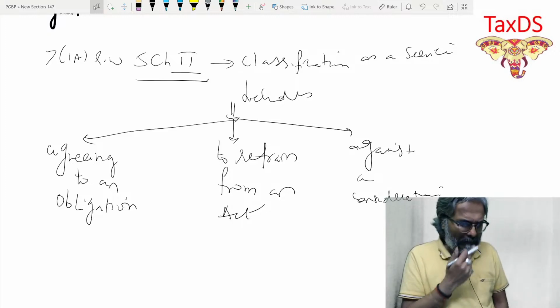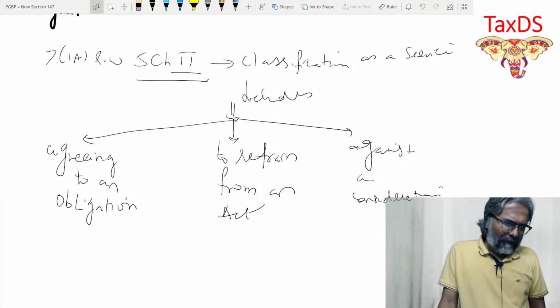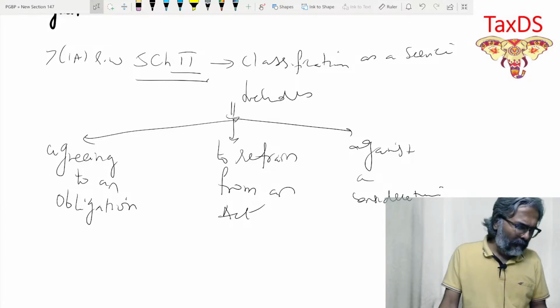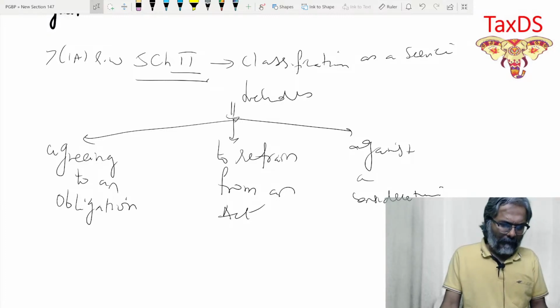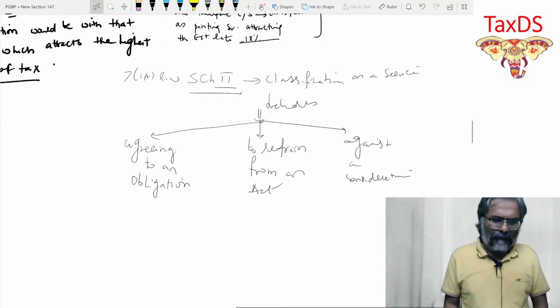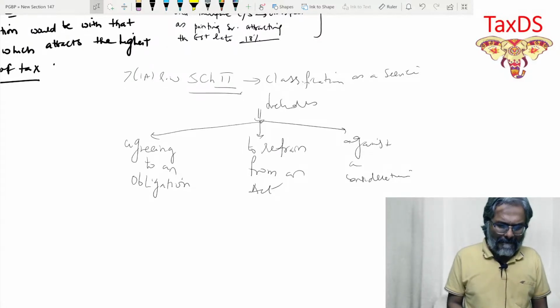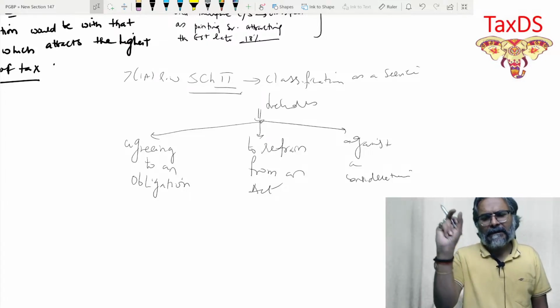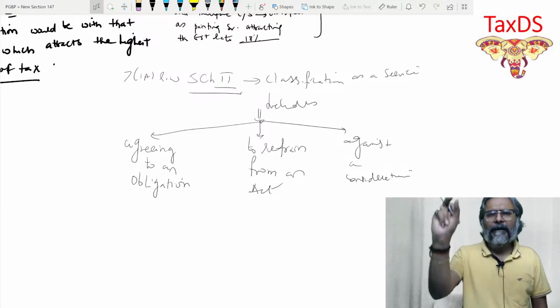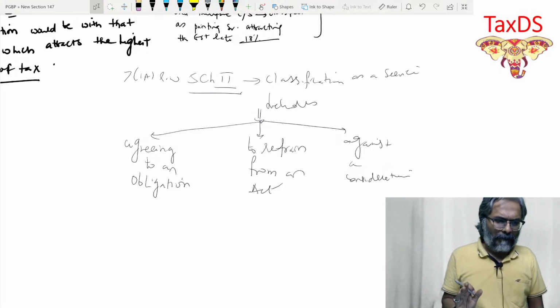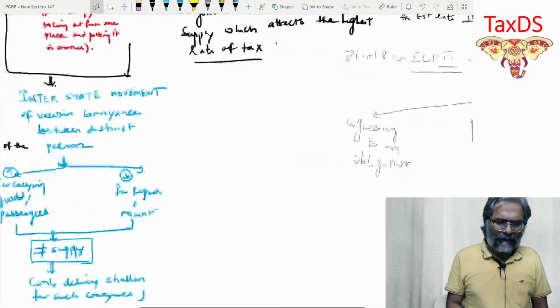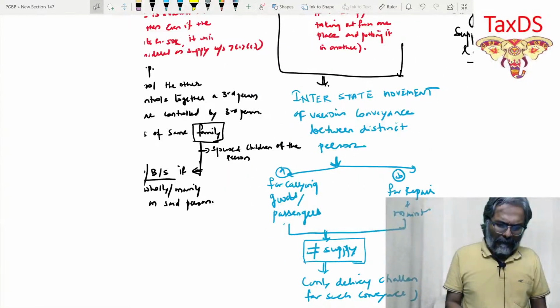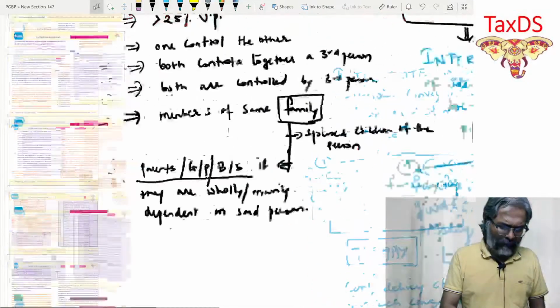Get the answer. You get the answer, student. Is that point clear to all of you? Can we move on further now? Okay. Let's move further, students. Students, with this, agreeing to an obligation to refrain from an act against a consideration is classified as a service under section 7.1a, read with schedule number 2. If you are clear with this proposition, we will proceed further, students.